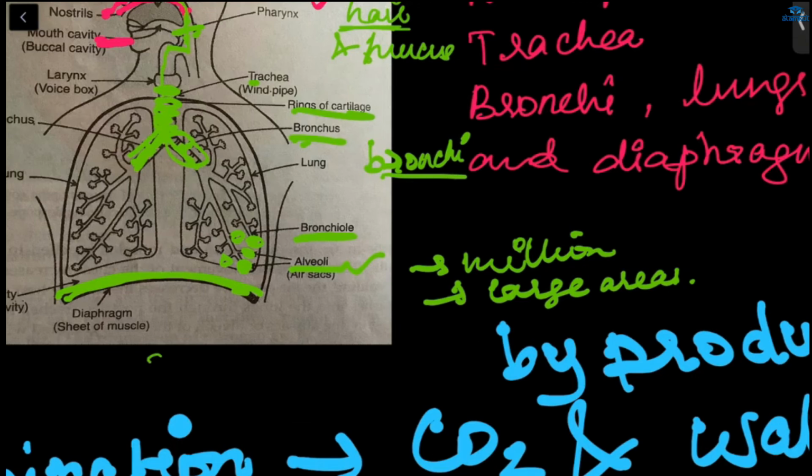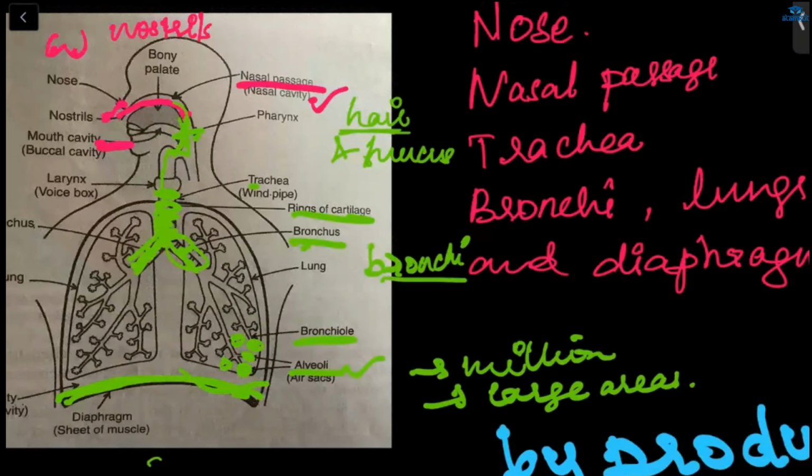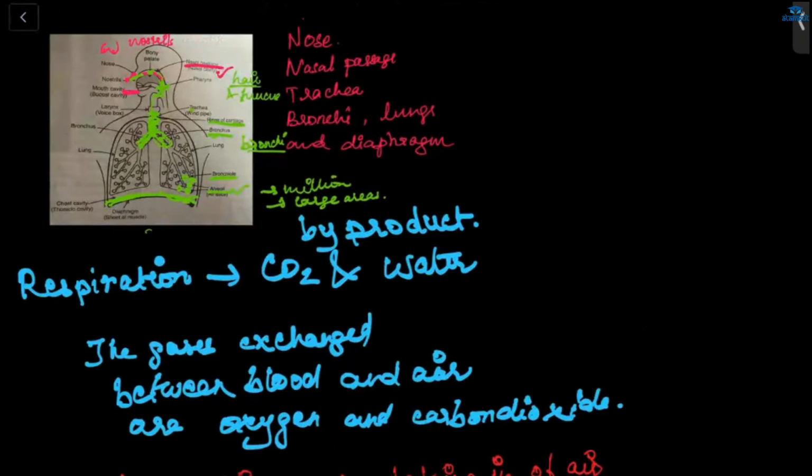So what will happen when we breathe out? The diaphragm and muscles will relax. Because of that, the chest cavity will contract and become smaller. Because of this movement, carbon dioxide will be pushed out from the alveoli of the lungs into the trachea, the way it came back. From the trachea, then pharynx, then nasal passages, then from the nose it will get into the air. This is how it is happening.